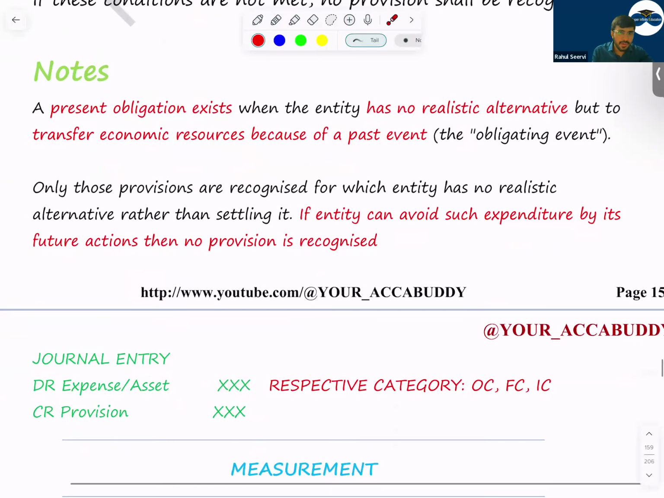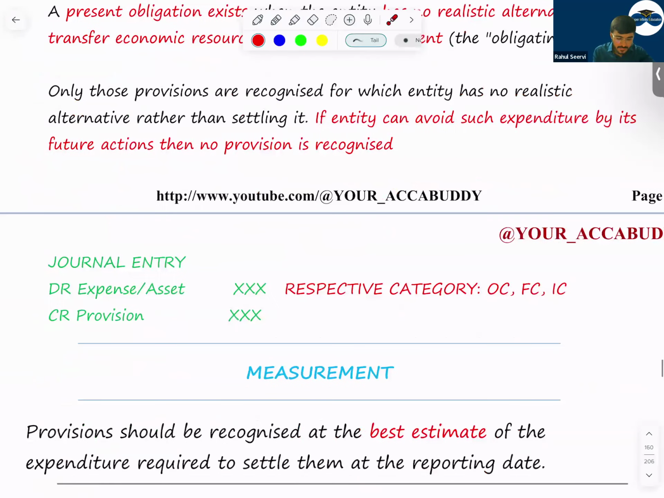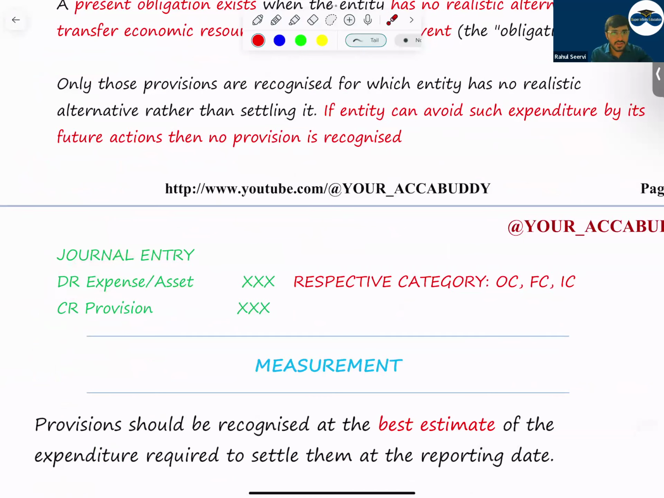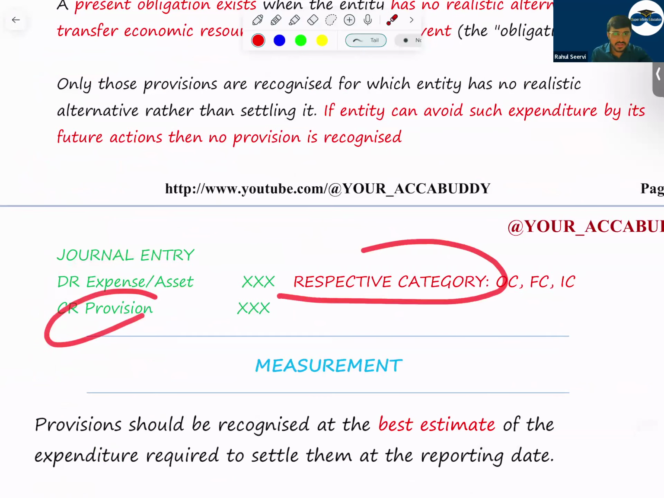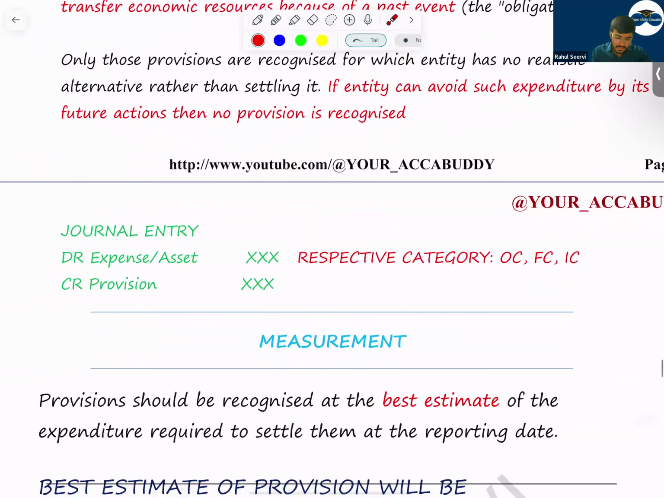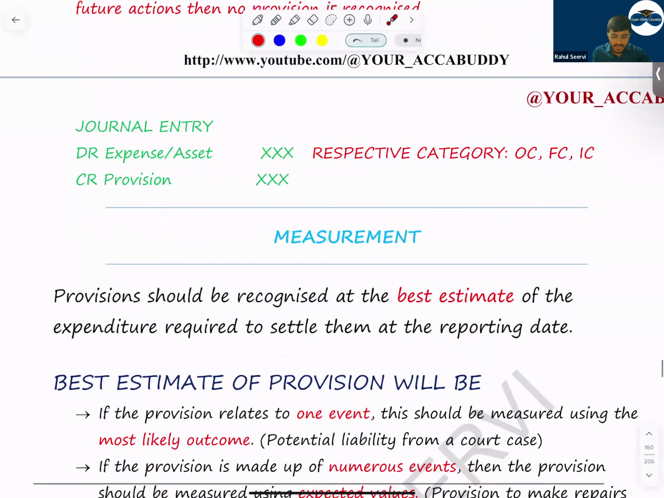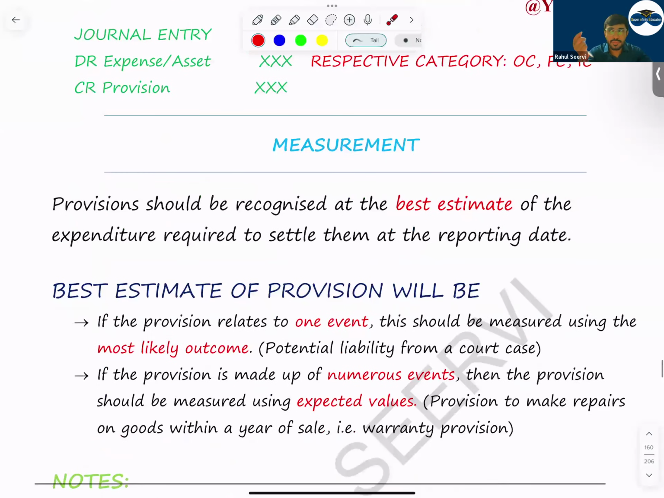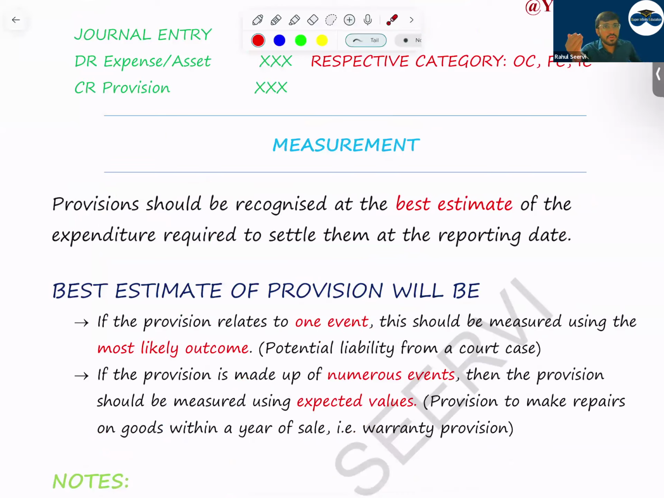And then what is the journal entry we pass? Debit, expense, credit, asset, asset in case of dismantling cost, and credit provision. So which category, sir? Respective category. If it is relating to business operating, if it's relating to financing, if it's relating to operating category, you record that. No such issue. The expense. Then measurement, sir. Measurement provision should be recognized at what? Best estimate. That means the measurement which you do, the value which you calculate should be on the best estimate. Because in provision, we do not know what is the amount we have to pay in future. So we do the calculation based on our past event, past practices, or past data which we have.